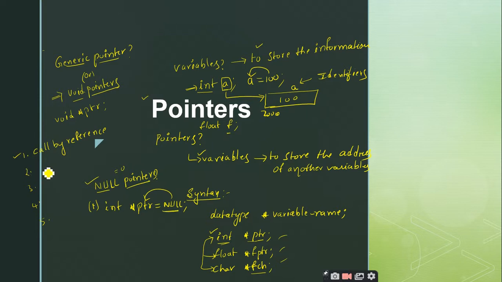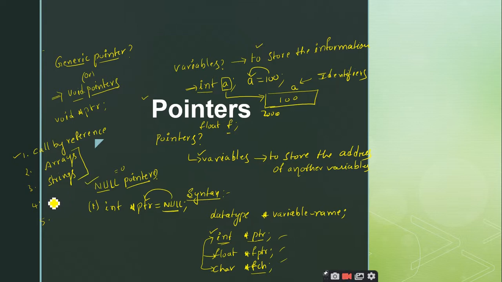Have you used the concept of pointers in arrays? Yes, sir. So we can make use of pointers in arrays, or we can make use of them in strings. Almost both these things are similar. And what about malloc or calloc? What do we call that concept? Dynamic memory allocation, sir.